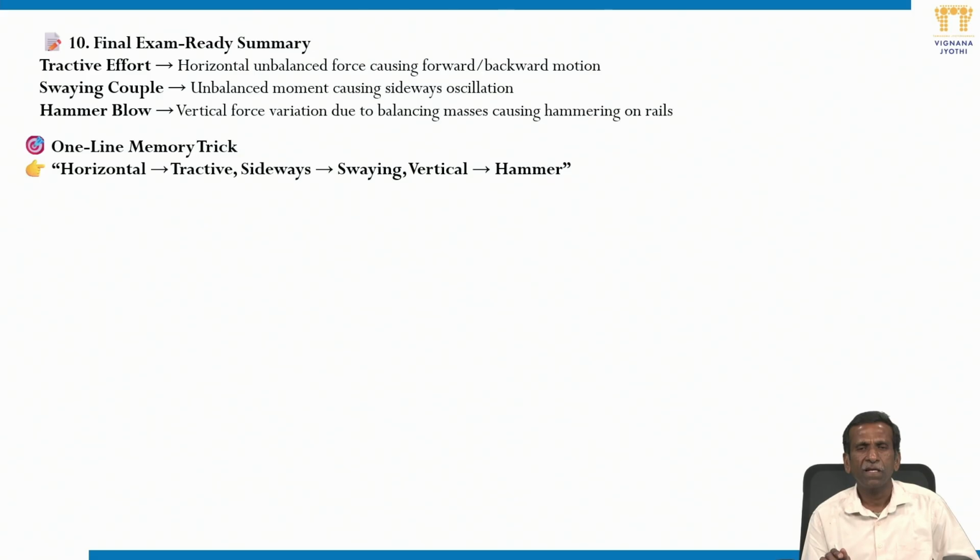So horizontal is tractive effort, sideways is swaying couple, and vertical is hammer blow. I think you are able to understand the concept of these three phenomena. We are going to discuss more detail when we deal with numerical exercises on these and particular types of engines in our coming lectures.